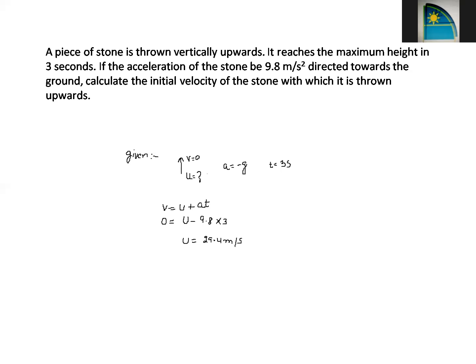You have to calculate what is the initial velocity of the stone. Remember two things which I told you in the previous case, that if you are throwing something upwards, v is equal to 0 and acceleration due to gravity is taken as negative. Then the equation of motion we know, v equal to u plus at. v is 0 in this case. Just fill in the given data and you can comfortably calculate the initial velocity. One more we will see similar to this one.